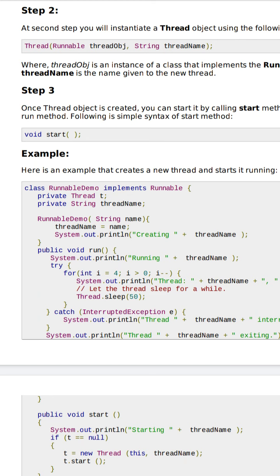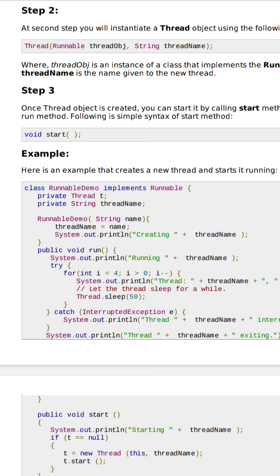After that, you can write RunnableDemo. What is RunnableDemo? Here is a constructor. Whatever class you have created here, this is implemented. You have to write RunnableDemo here. This is a constructor. Through this constructor, you have to put the name of that thread. Now here is a String name. That name will be passed to threadName, whatever string is given to RunnableDemo in the class.